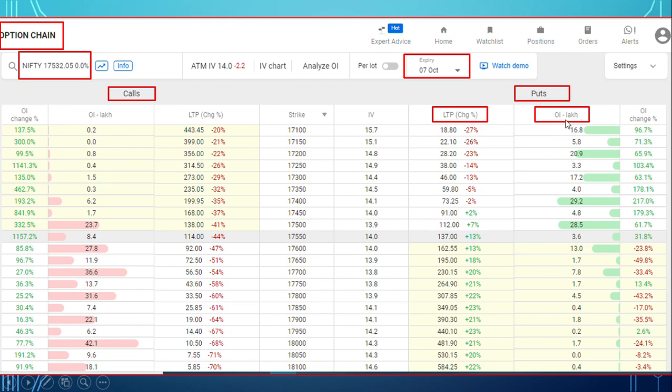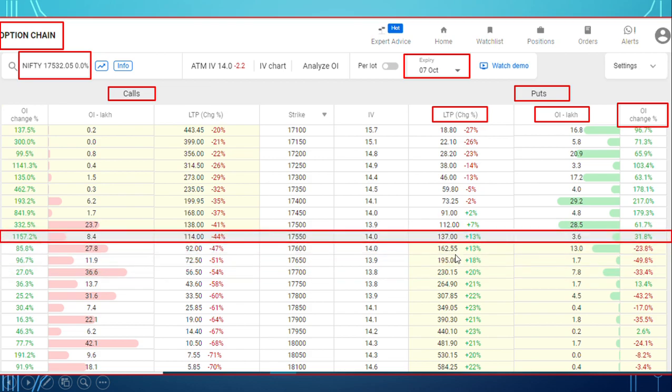Then OI, open interest in lakhs. If you have one contract, Nifty has a lot size of 50. So if there are 100 contracts, it becomes 100 into 50. So this many lakhs or thousands, it is shown here. OI change: what is the change from the previous day to right now? What is the change of open interest, whether it is increasing or decreasing?